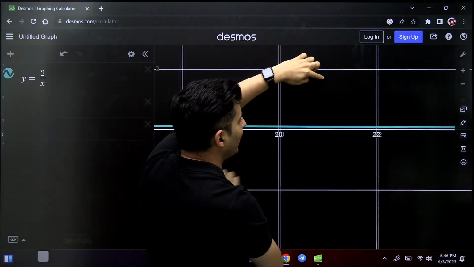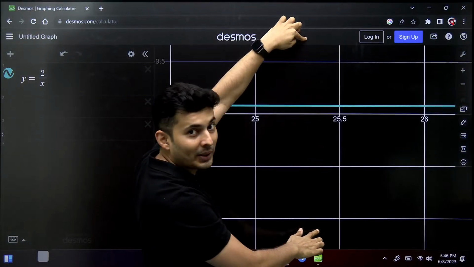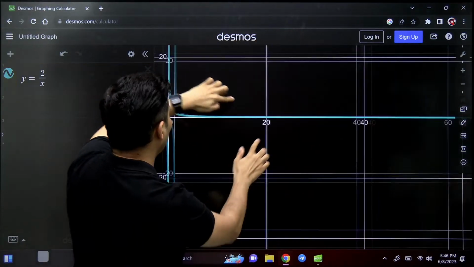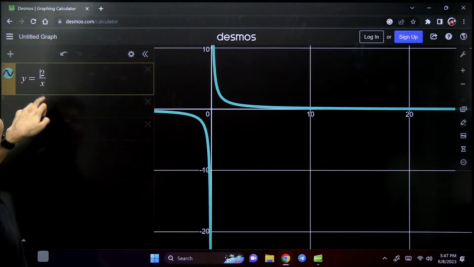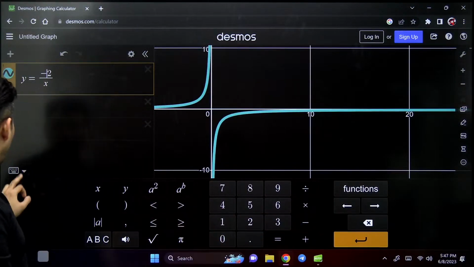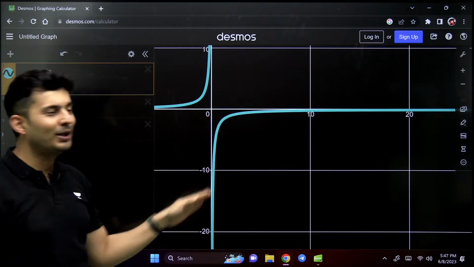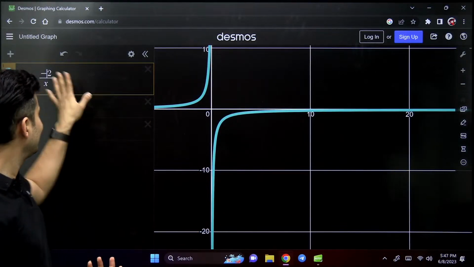No matter how far you go, it will never touch it. Are you seeing that? That is how the graph looks for 2 by x. But if I make that number 2 into -2, we know what is going to happen. It's going to go here and here. What a way. Very good. The constant is negative.